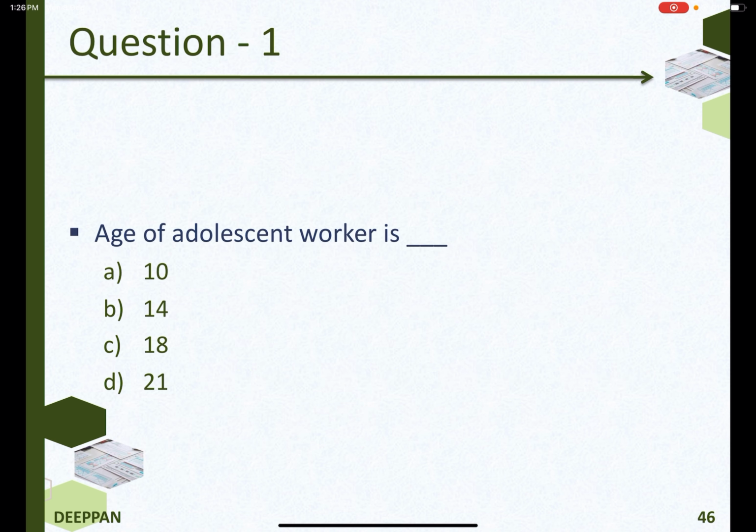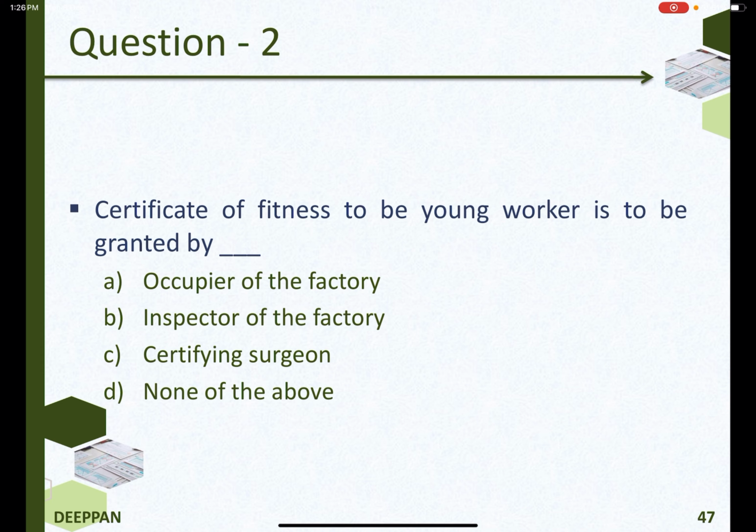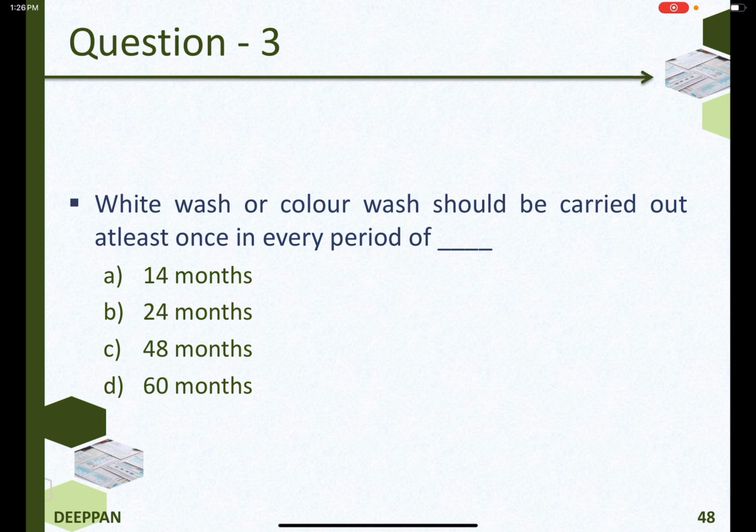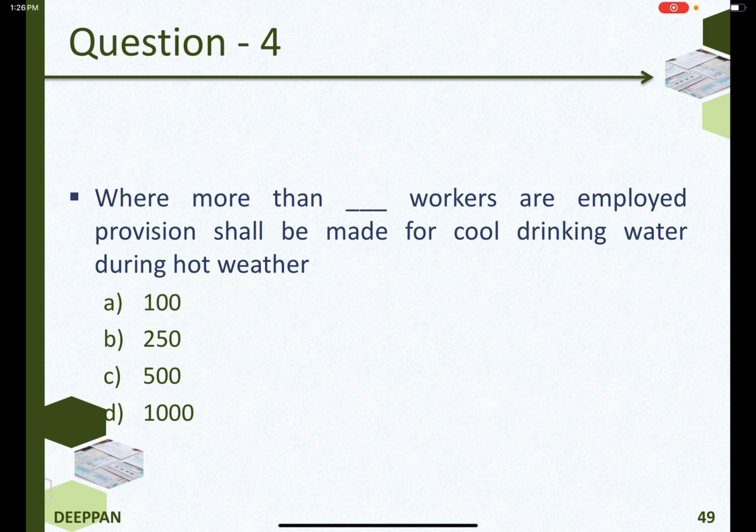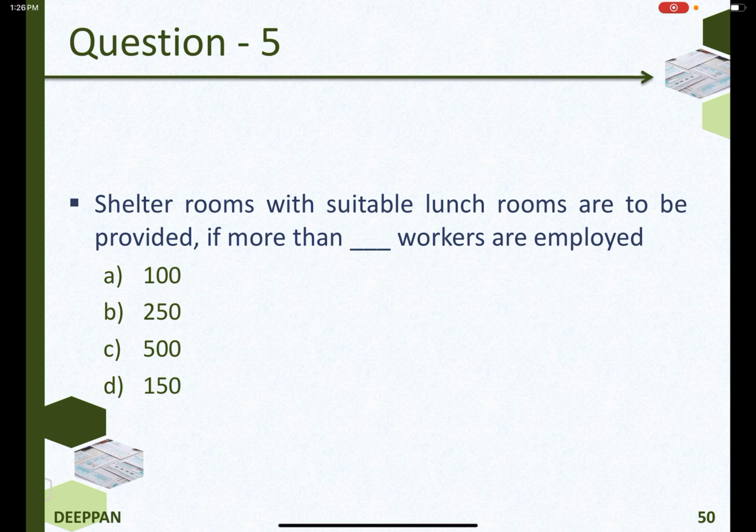Factories Act 1948. Age of adolescent worker is 14. Certificate of fitness to be young worker is to be granted by certifying surgeon. Whitewash or color wash should be carried out at least once in every period of 14 months. Where more than 250 workers are employed, provision shall be made for cool drinking water during hot weather. Shelter rooms with suitable lunch rooms are to be provided if more than 150 workers are employed.